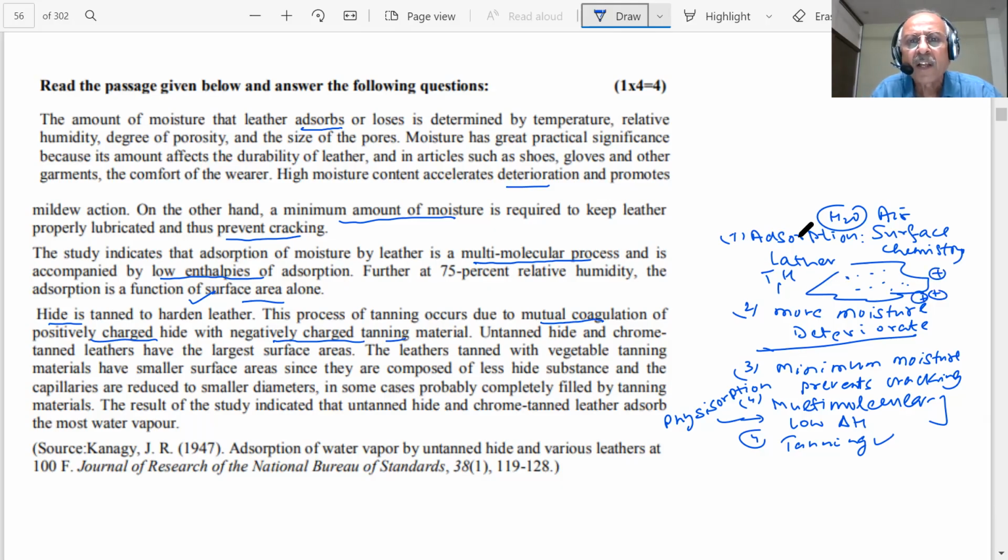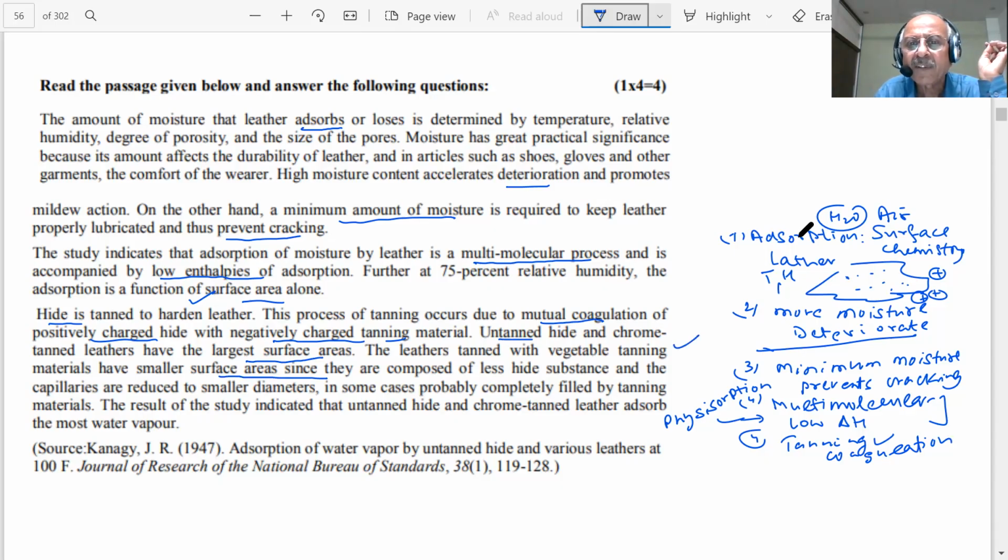And what is the tanning material? Negatively charged. So what will happen? This is what you call coagulation, mutual coagulation. It will harden that. Untanned hide and chrome tanned leathers, which are not tanned, have the largest surface area. If it is untanned hide and chrome tanned leathers, their surface area is larger. The leathers tanned with vegetable tanning materials have smaller surface area.